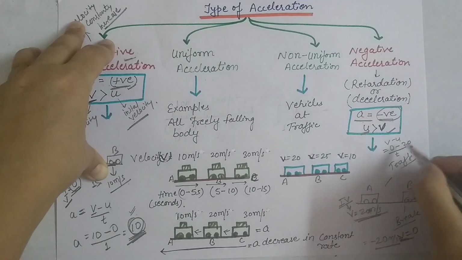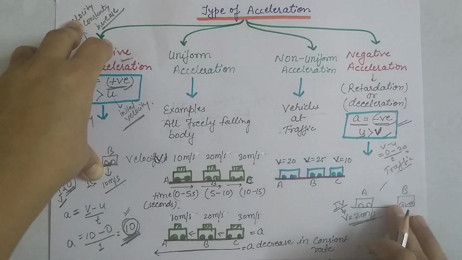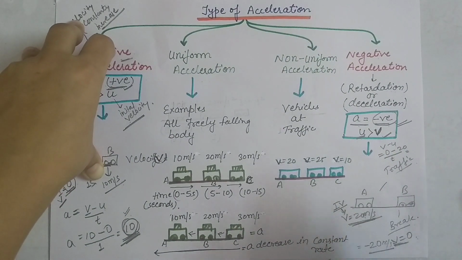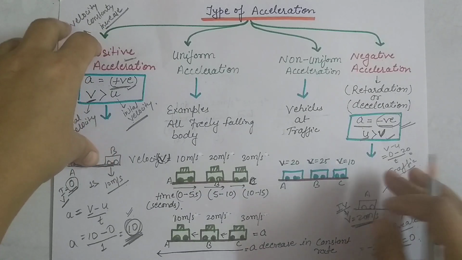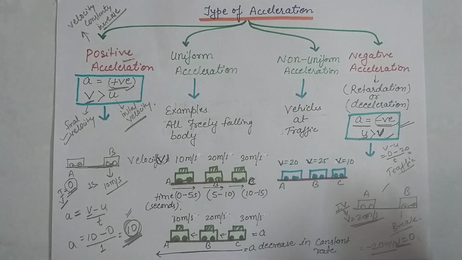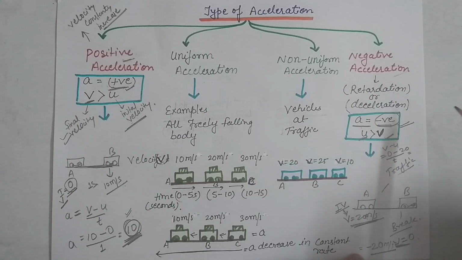So basically, if there is a decrease in the velocity, then the acceleration we get is negative acceleration.